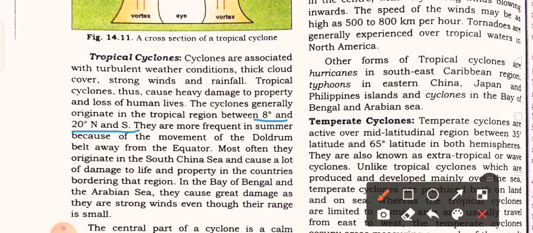That means tropical cyclones mostly happen in the summer season. Why? Because of the movement of the doldrum belt, that is the equatorial low pressure belt, away from the equator, which causes tropical cyclones frequently in the summer season. Most often they originate in the South China Sea and cause a lot of damage to life and property in the countries bordering that region.